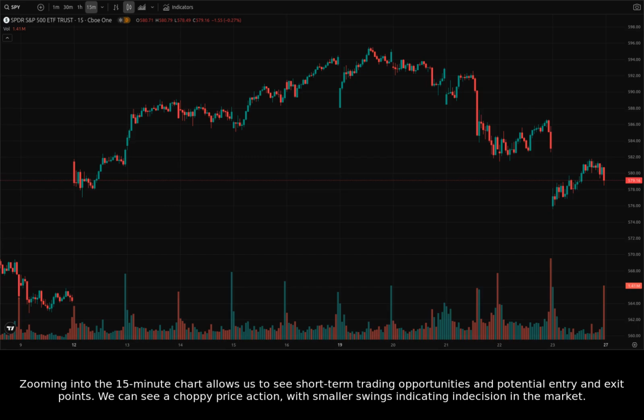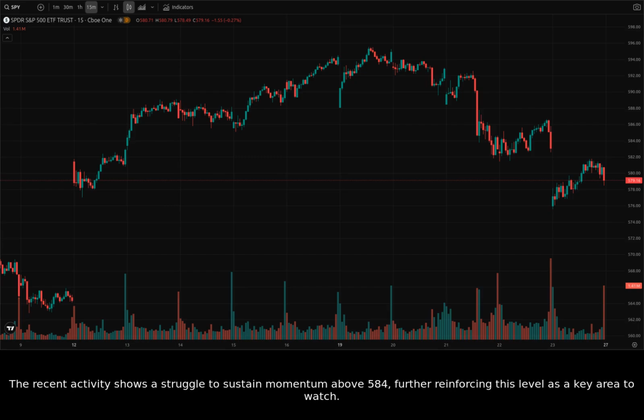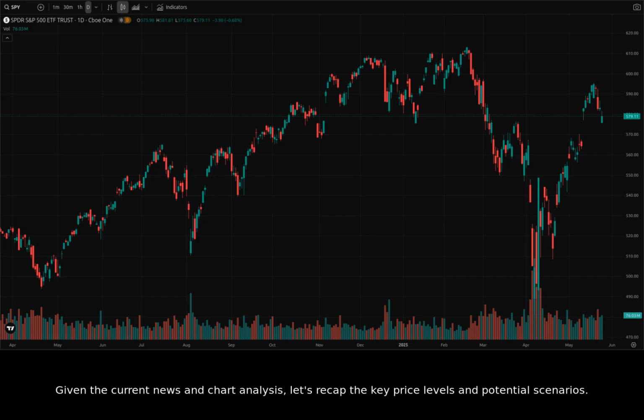We can see a choppy price action with smaller swings indicating indecision in the market. The recent activity shows a struggle to sustain momentum above 584, further reinforcing this level as a key area to watch. Pay close attention to the price action around the 583 level, as sustained breaks in either direction could lead to quick trades. Given the current news and chart analysis, let's recap the key price levels and potential scenarios.